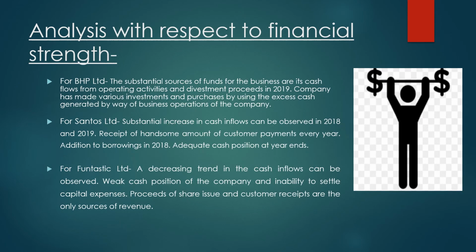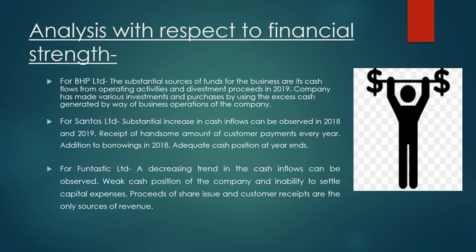Now let's move on to the analysis with respect to financial strength. First, for BHP Limited, the substantial sources of funds for the business are its cash flow from operating activities and divestment proceeds in 2019. The company has made various investments and purchases using the excess cash generated by the business operations.